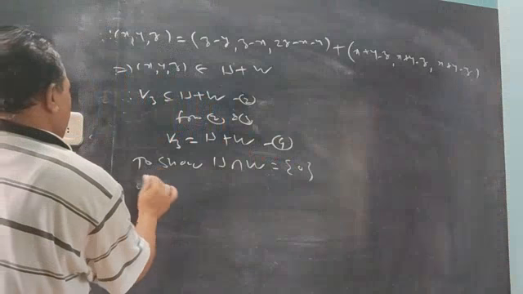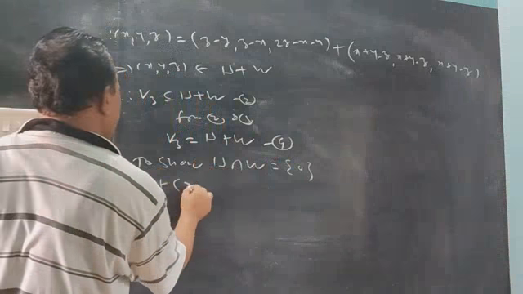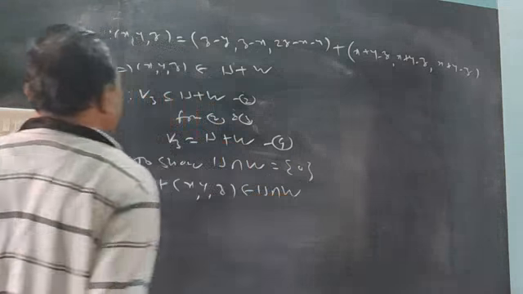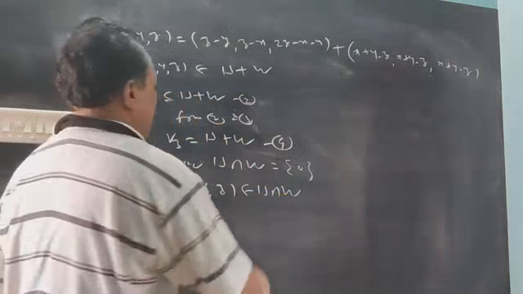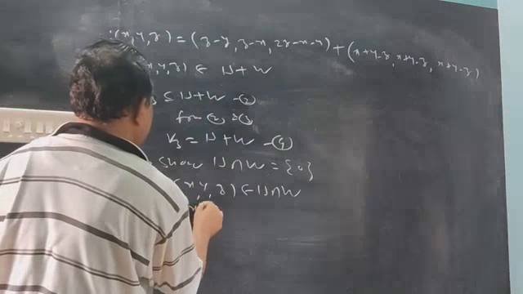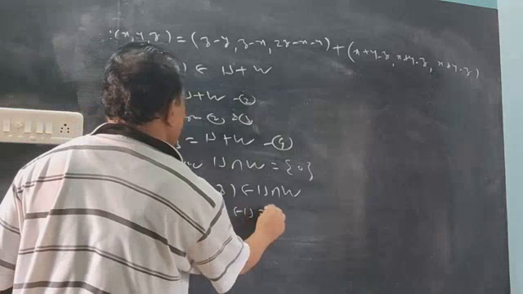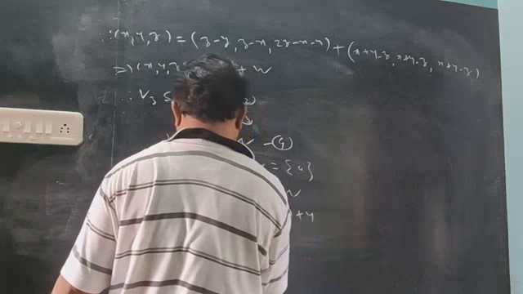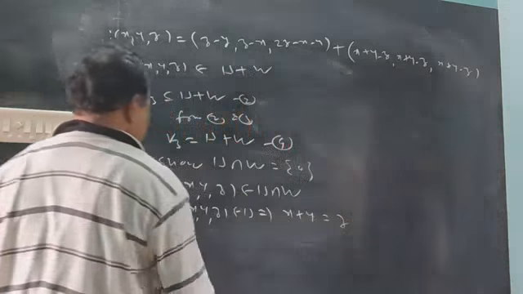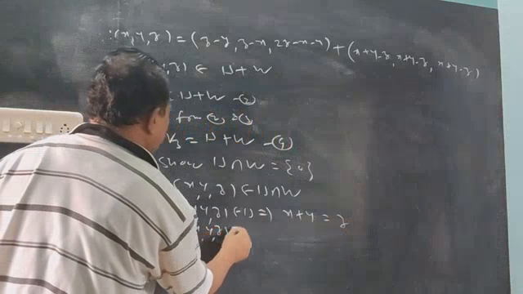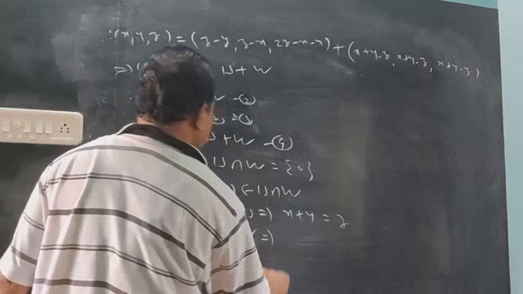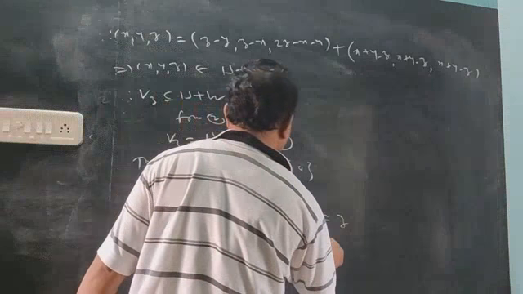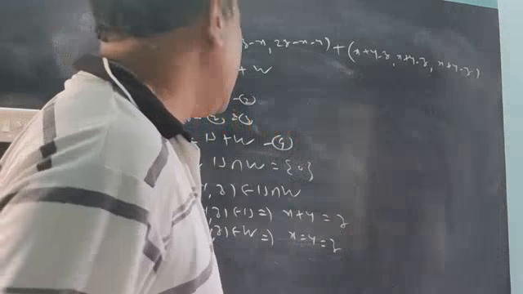Suppose one element belongs to the intersection. Suppose x, y, z is an element of the intersection, and finally show it is 0. An element of the intersection is an element of U, so you know the U condition: the addition of the first two, x plus y, will be z. Similarly, this is also an element of W, so by the W condition x equals y equals z, all three elements are equal.